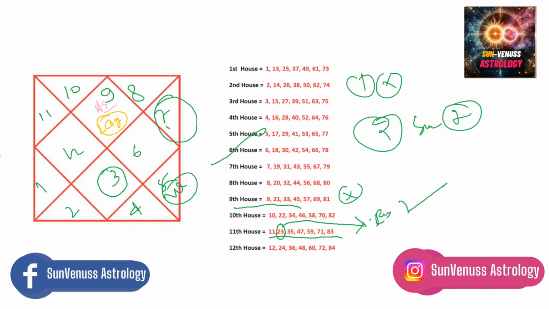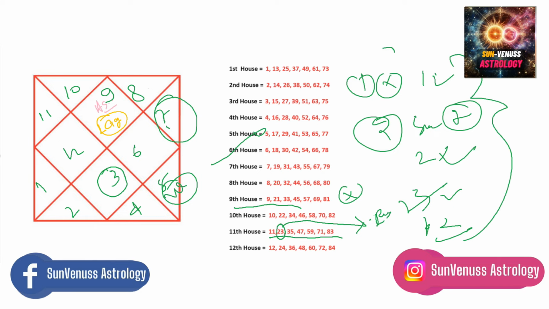So you will see, for someone the first principle works, for someone the second, for someone the third, for someone the fourth. In very rare, extreme cases, all of these principles fail. In those cases we have to see some other placement, like trine placement, and other principles are also there. But to keep this video simple, I would like to keep only these 4 principles.